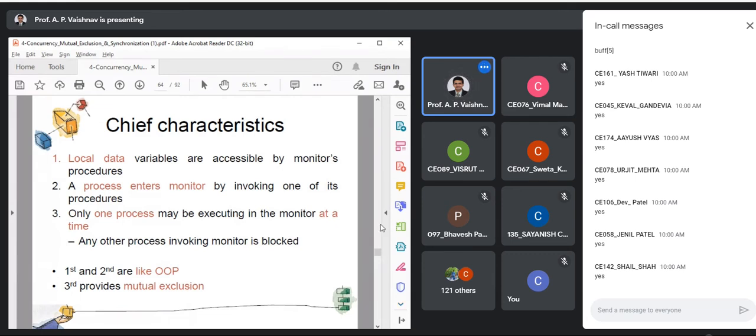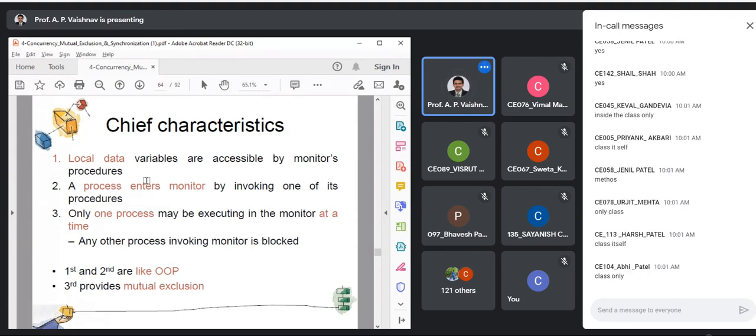So local data can only be accessed by the class method. If you refer to your object-oriented programming concept, if you want to access a local variable, let us say private variable, who can access that? If a variable is private within the class, who can access that? The method of the same class or within the class.